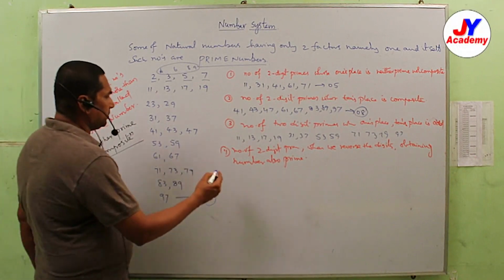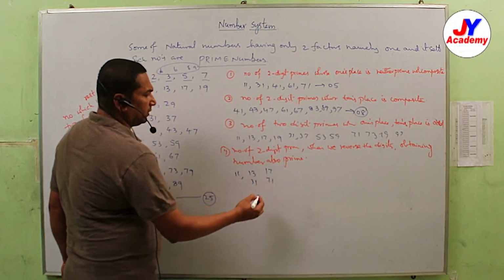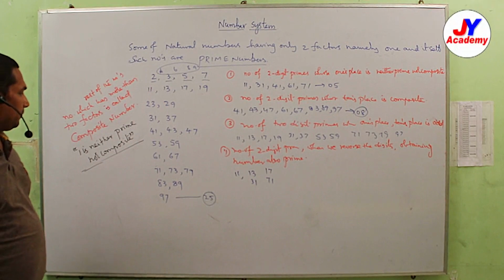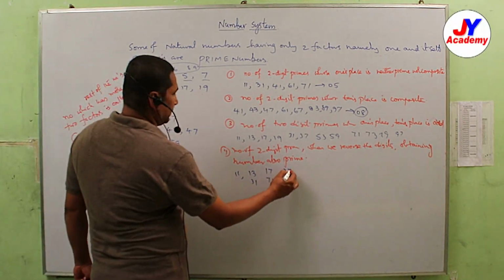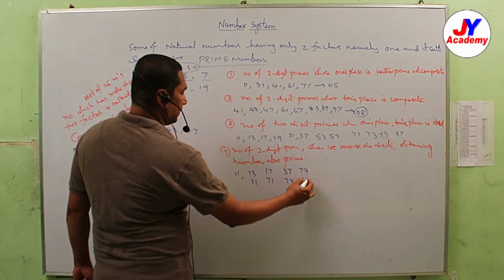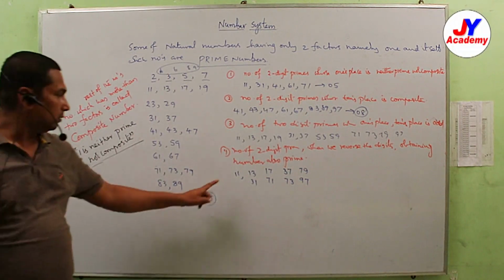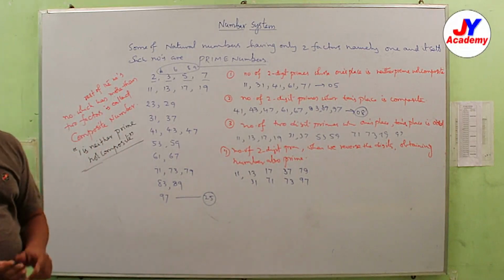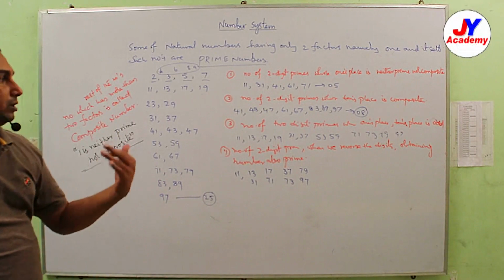So what type of numbers are there? 11, 13, 31, 17, 71, 37, 73, 79, 97. So total how many? 1, 2, 3, 4, 5. 5 numbers.